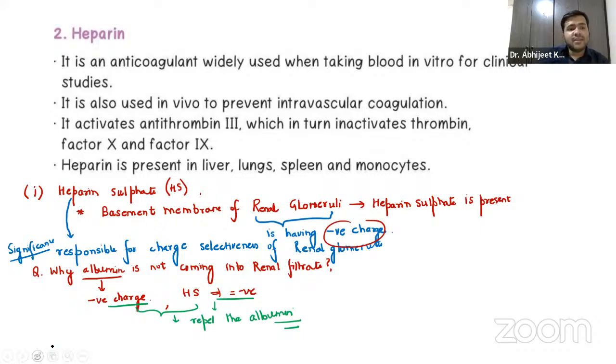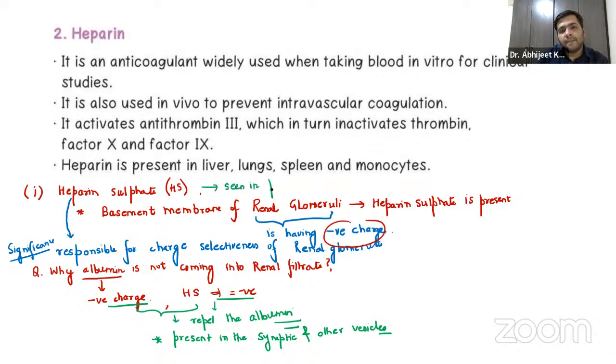So that is one of the significance that is responsible for the charge selectiveness of renal glomeruli. Apart from that, sometimes the examiner will also ask one important viva question that you can remember, that it is also present in synaptic and other vesicles. Even guys, you can also remember 2-3 more important points: it is seen in plasma membrane receptors.